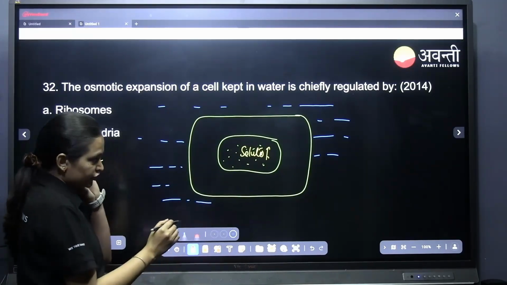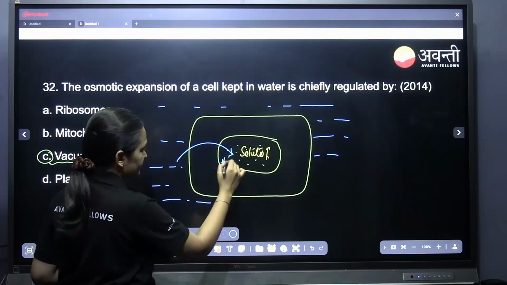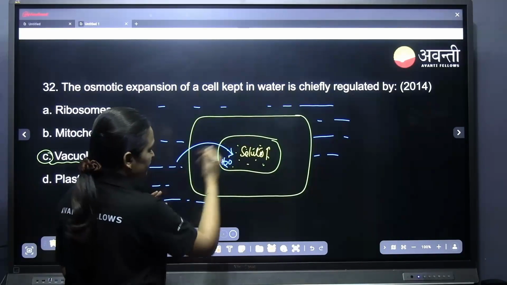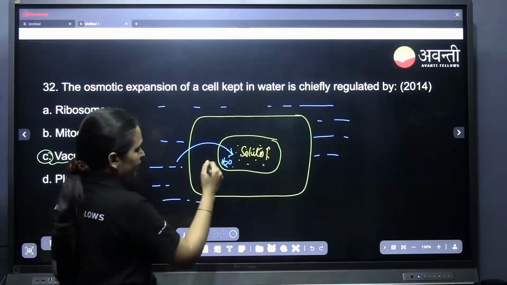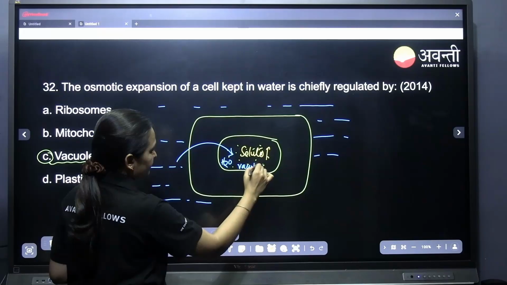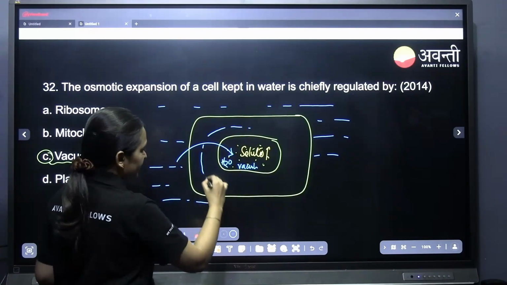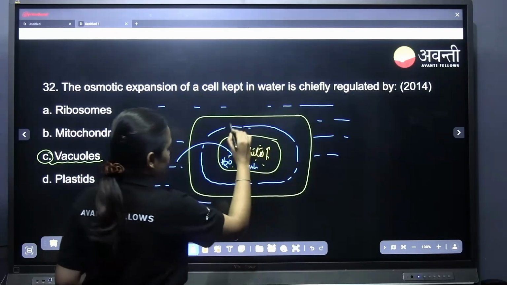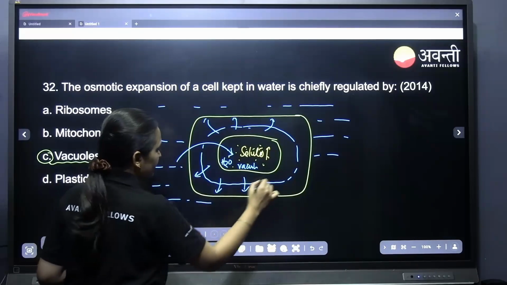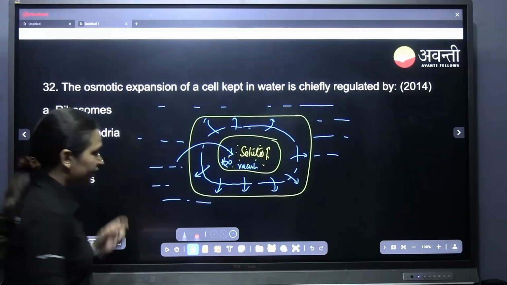As there is high solute concentration, what happens? The water from outside gets into the cell, into the vacuole, for osmotic balance. As the water gets into it, the vacuole enlarges and puts pressure on the outer wall. That's why the cell swells up. It puts osmotic pressure, which we call turgor pressure.